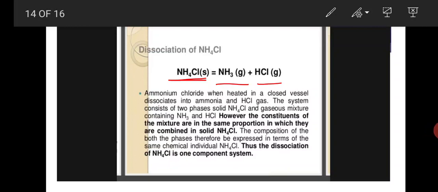However, the constituents of the mixture are in the same proportion in which they are combined in solid ammonium chloride. The composition of both the phases can therefore be expressed in terms of the same chemical individual, ammonium chloride. Thus, the dissociation of ammonium chloride is a one component system.